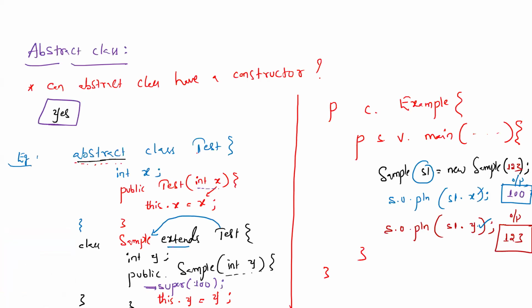Next. The next question. So in this class, test is abstract class, which is inherited by non-abstract class. Now my next question. First you understand the question. Can abstract class inherit another class? What's the answer? Yes or no?